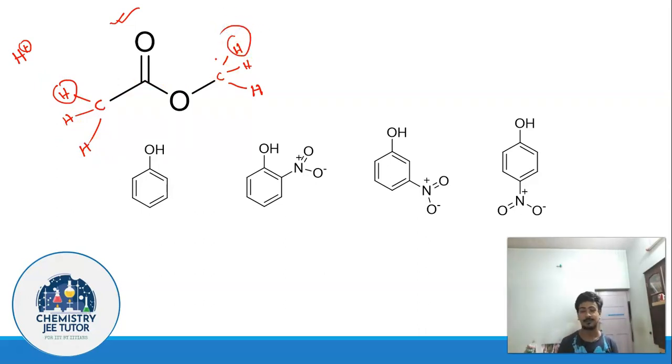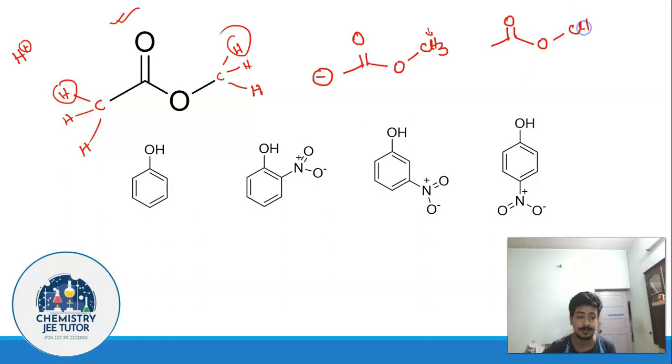How are we going to determine which one is more acidic? It's a simple theory. You just look into the conjugate base: you remove the proton once from this position and once from this position, and look into the conjugate bases. Let us try and do it. Once you remove a proton, that is an H plus ion, from this position, you are going to end up with a structure like this. And once you remove a proton from this position, you are going to end up with a structure somewhat like this. So now you have to ascertain the stability of this and this.